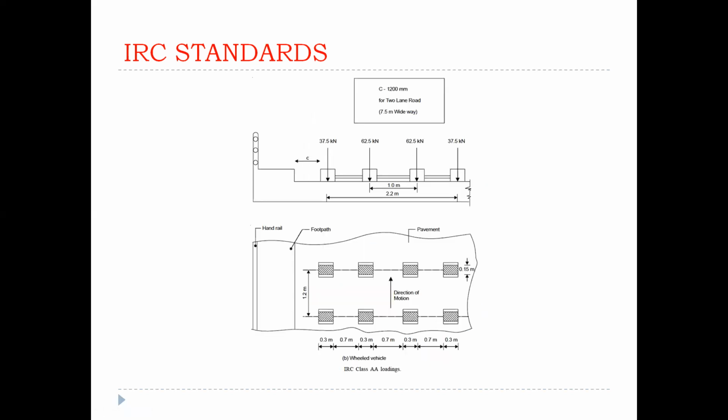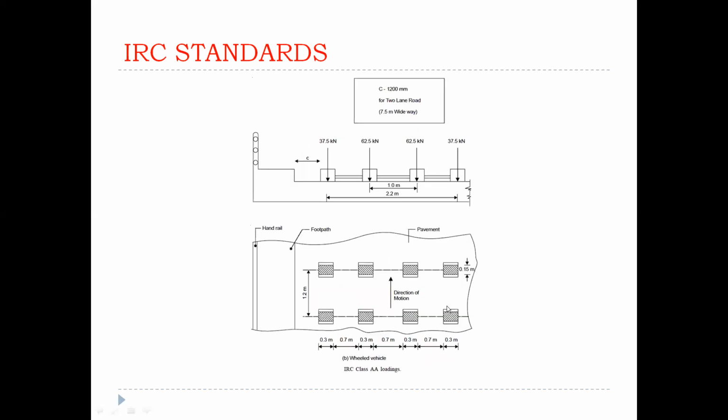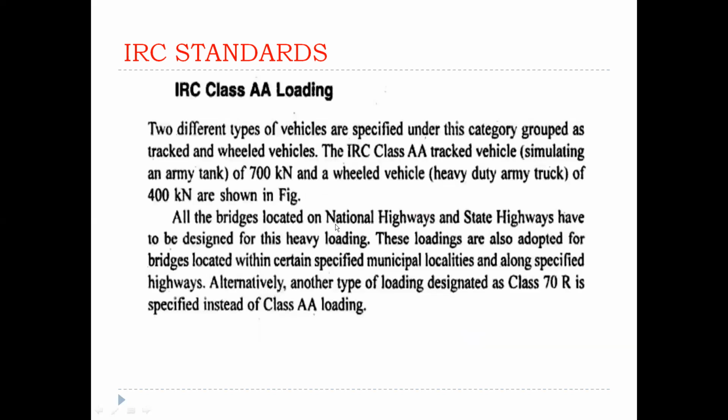Clear. This one is wheeled vehicles, IRC class AA wheeled vehicles. Similar to this point of view, same content, clear. That is nothing but in-depth point of view, either side view or elevation point of view. Side view position is 3.26 meters, and the overall distance of the vehicle is nothing but 7.2 meters. Side view position, clear. Okay.